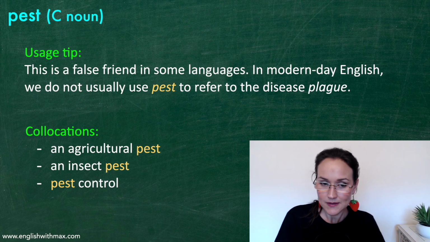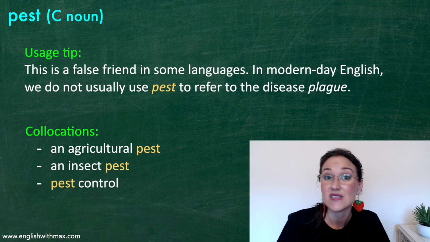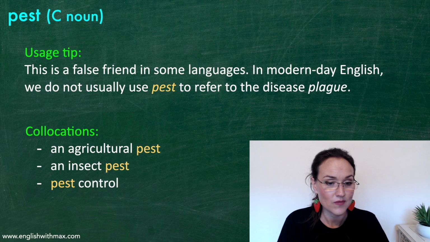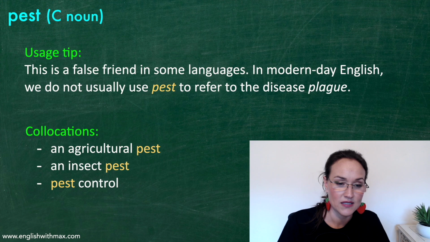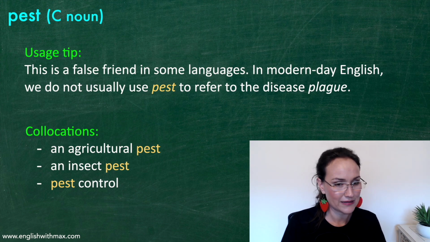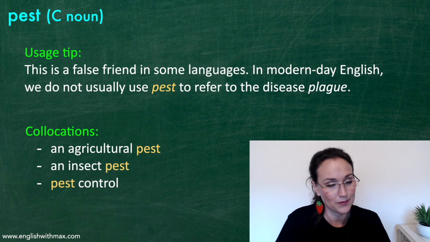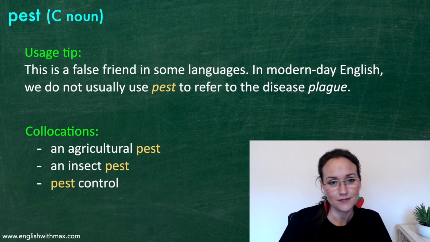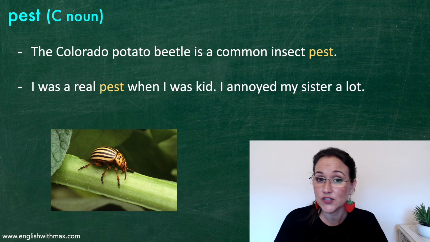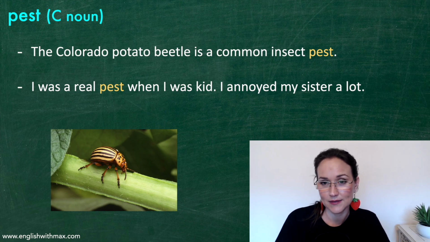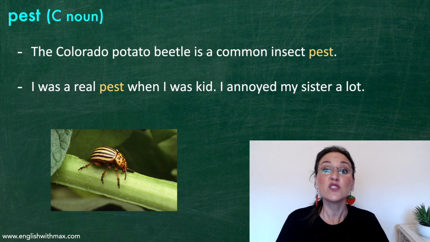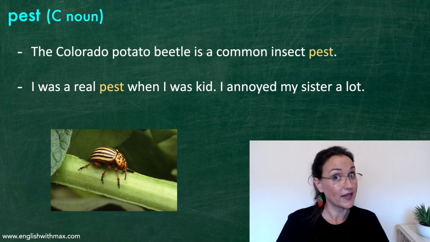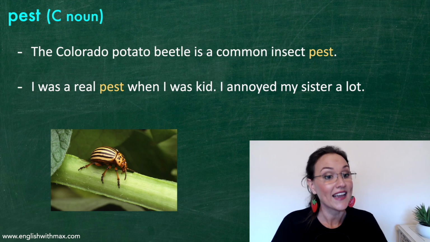Here are some collocations. You'll hear agricultural pest, insect pest, and pest control. Pest control is the management of pests. Well, generally it means destroying pests. The Colorado potato beetle is a common insect pest. That's the picture down below. I was a real pest when I was a kid. I annoyed my sister a lot. And that is the truth.